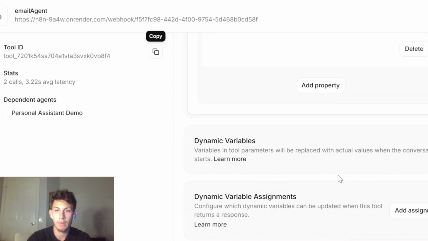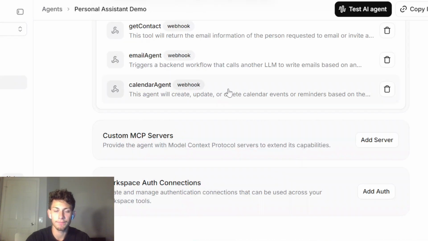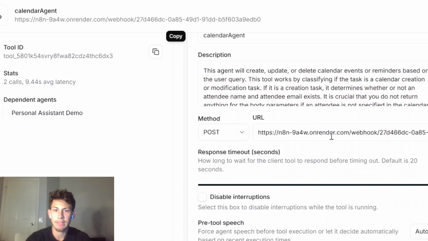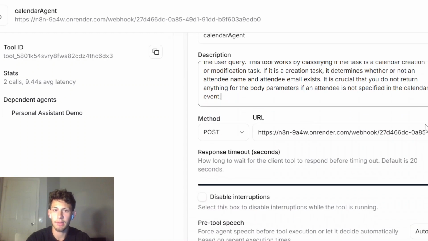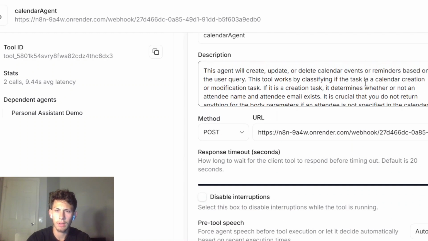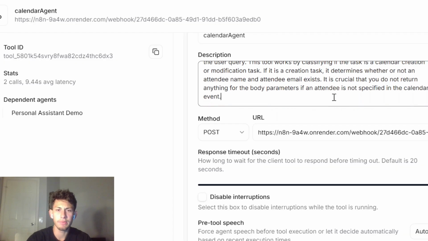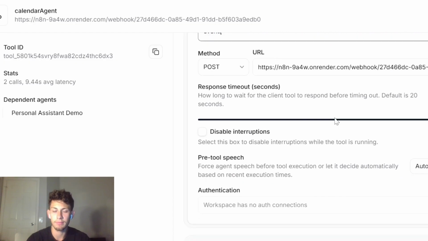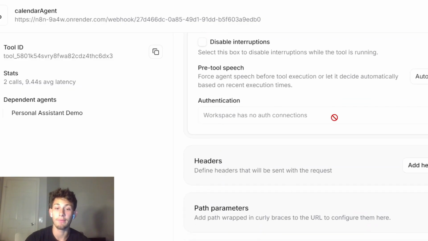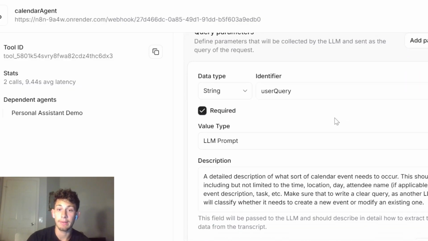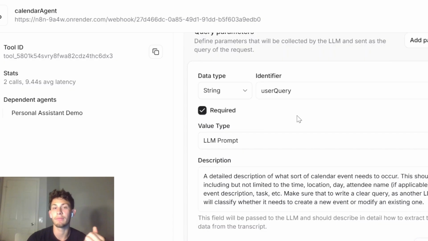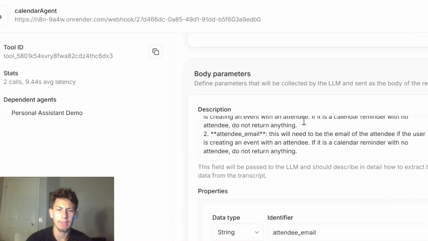One last thing to go over is our calendar agent. Setting it to the webhook. And this is a big description, but I'm giving it these very in-depth descriptions so that it's very predictable and reliable. And we send the user query, which is set a calendar event to take out the trash at 2 p.m. or whatever.